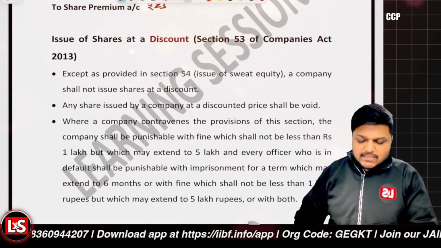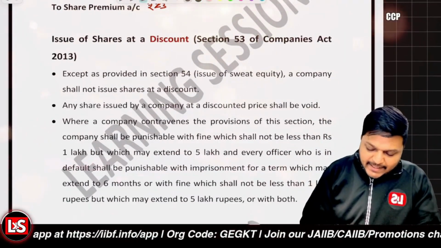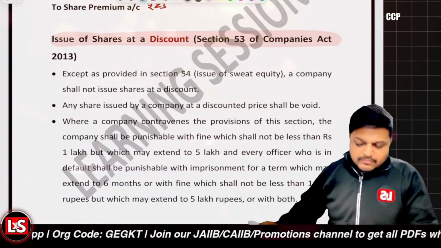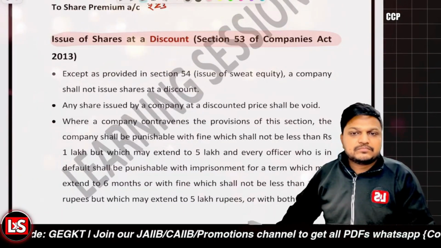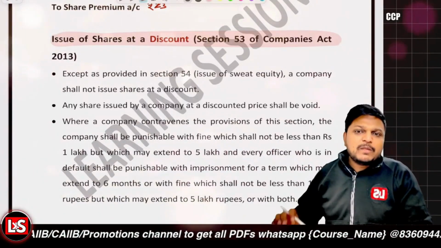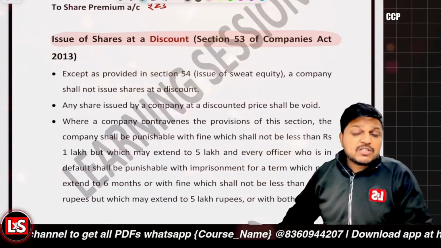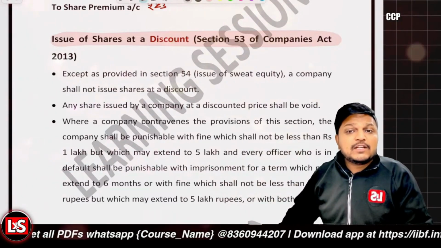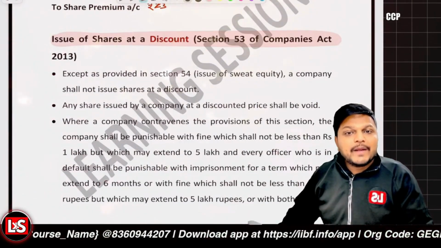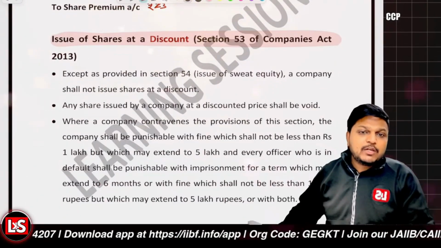Issue of shares at discount. Issuing of the shares at discount. That's about Section 53 of the Companies Act. So the general rule says that a company cannot issue shares at a discount, and any shares which are issued at a discount will be said to be void. But there is some exception related to it.